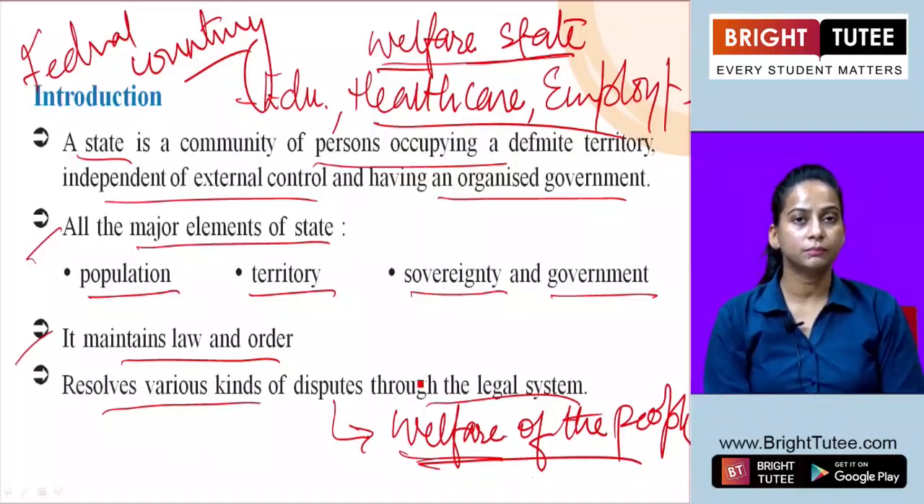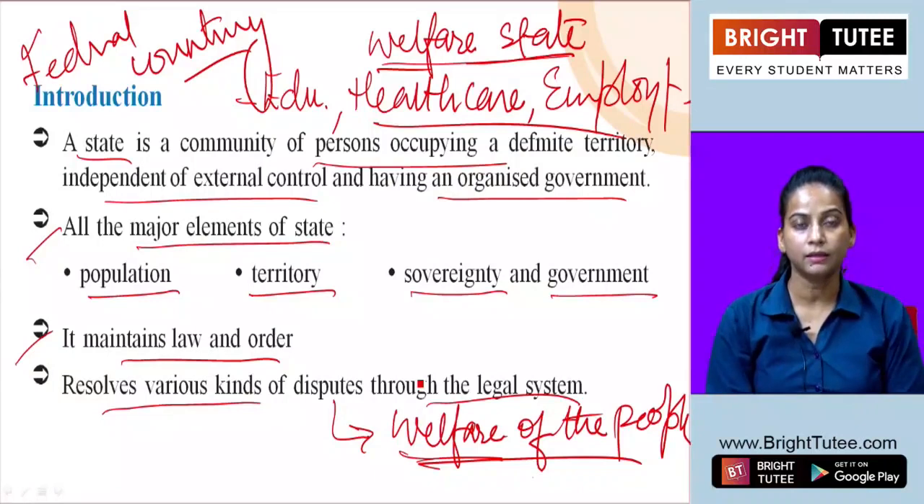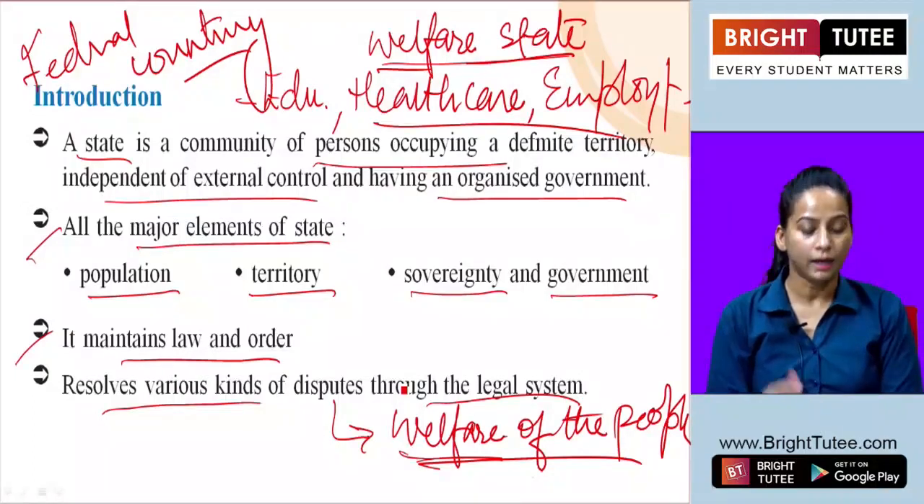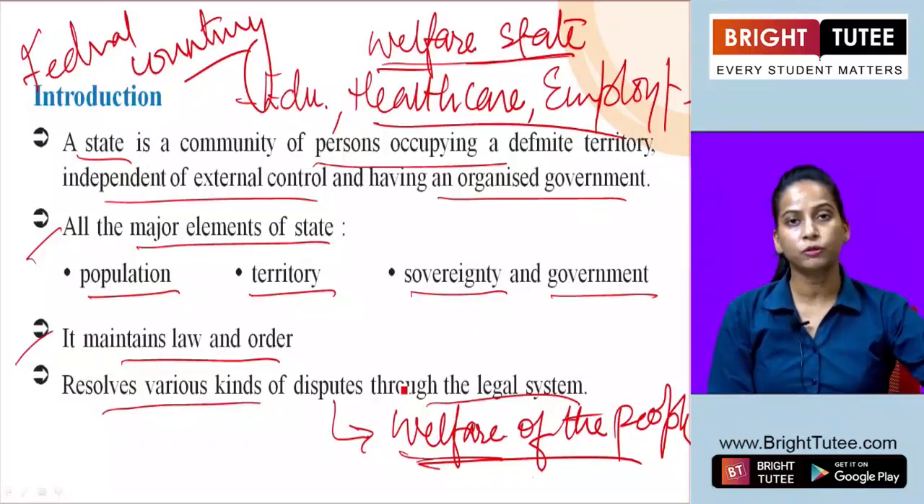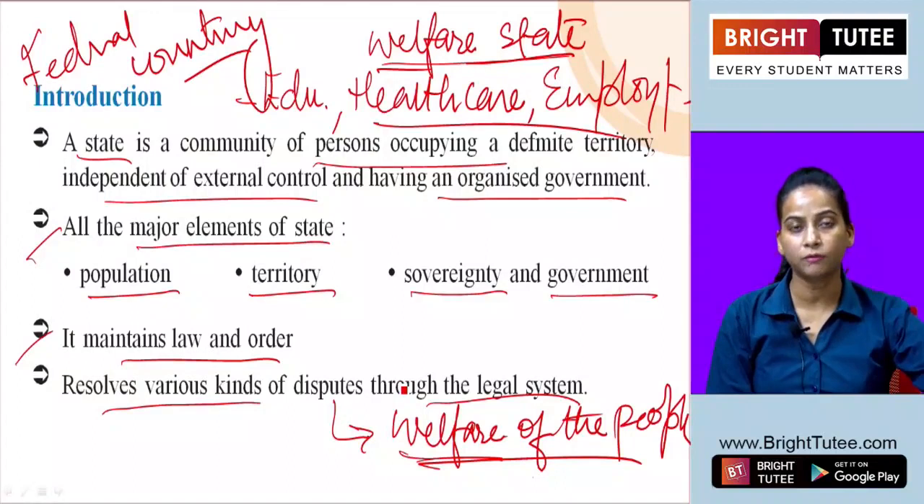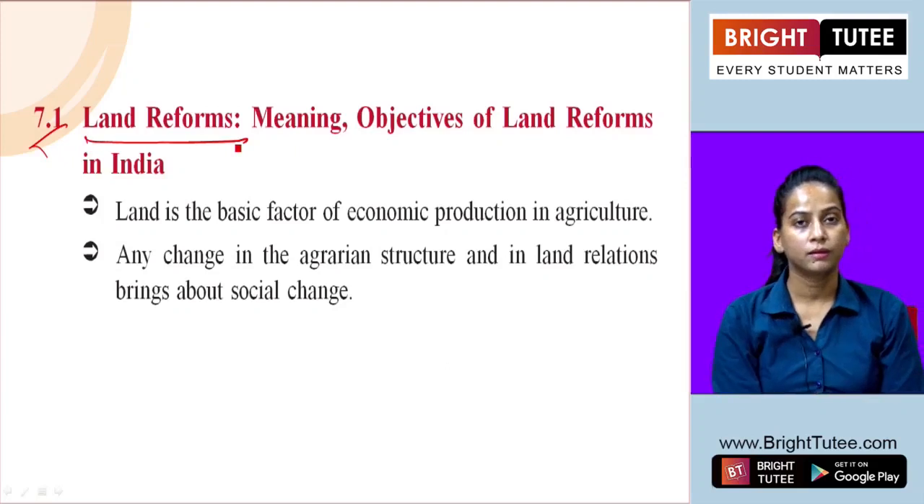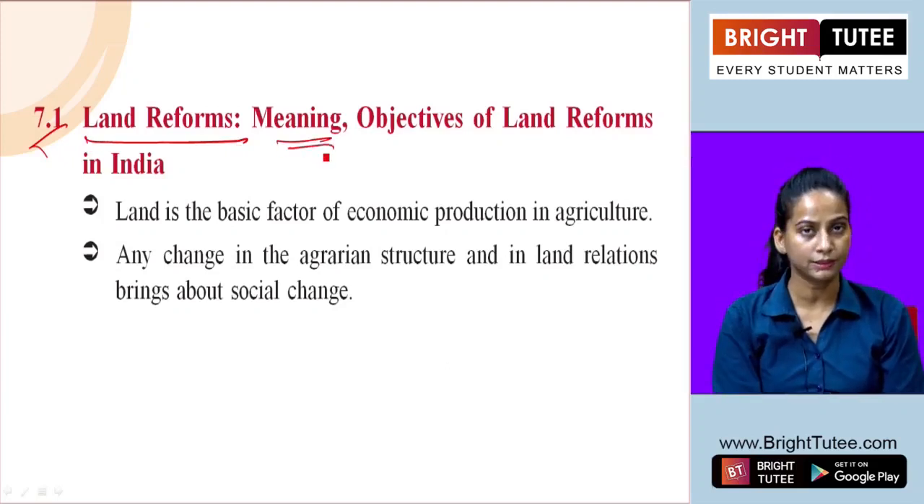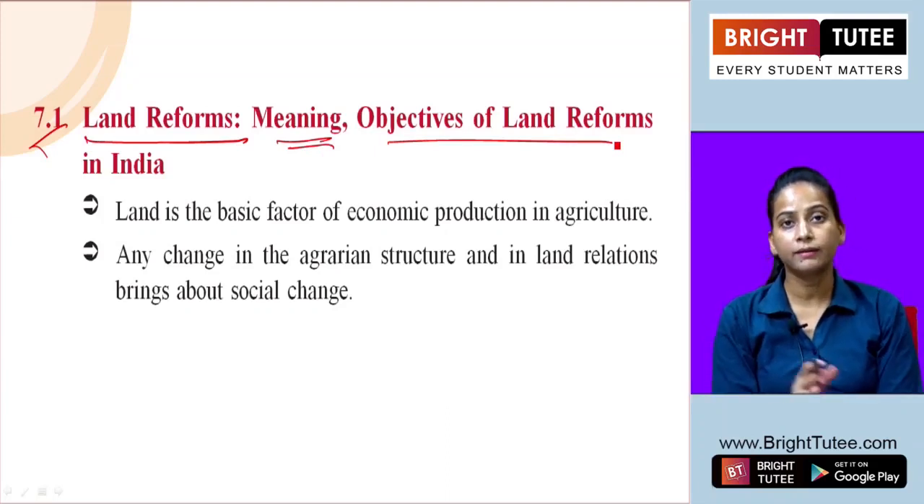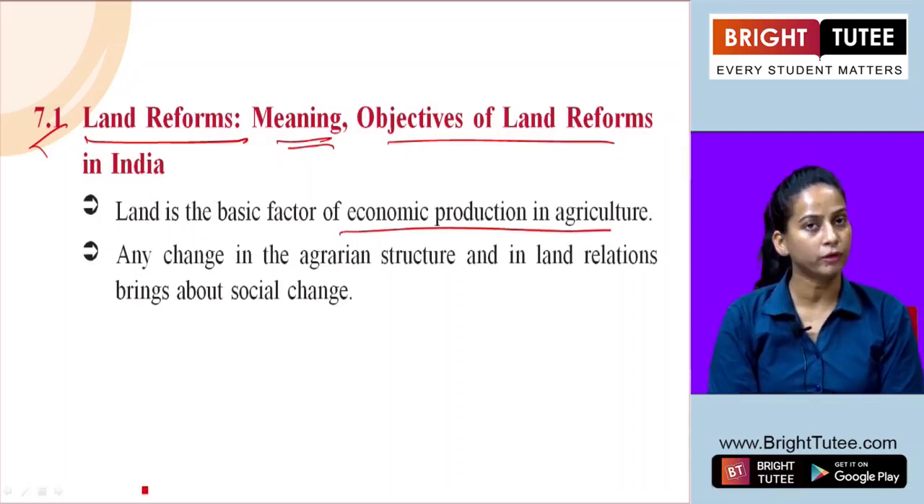These units, basically the states, play a very important role in bringing change by implementing different kinds of measures for improvement, and we are going to discuss those different factors one by one. So let's move to the first main part of this chapter. Here we'll discuss land reforms. What is the meaning of land reforms? We have to discuss that. And what are the objectives of land reform? What is land? Land is the basic factor of economic production in agriculture.